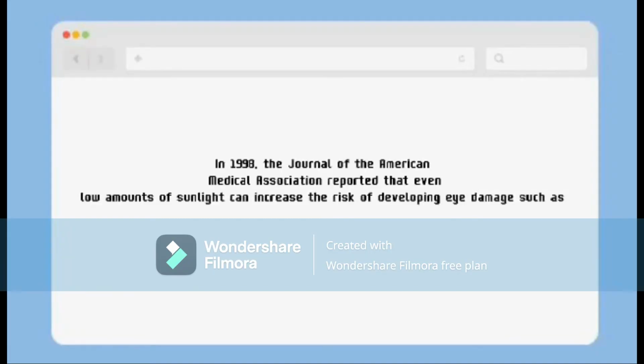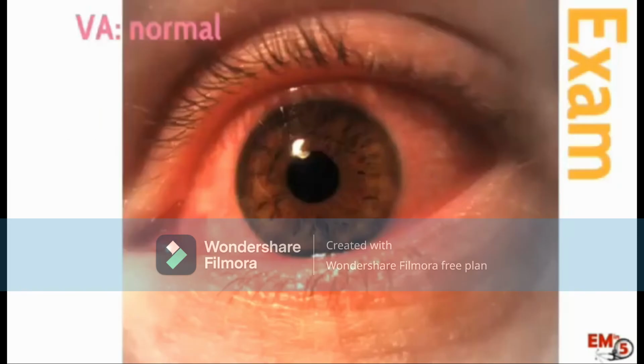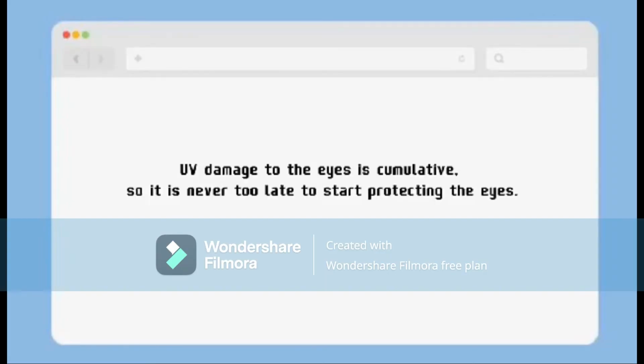In 1998, the Journal of the American Medical Association reported that even low amounts of sunlight increase the risk of developing eye damage, such as cataracts, which left untreated will cause blindness, pterygium, and pinguecula. UV damage to the eyes is cumulative, so it is never too late to start protecting the eyes.